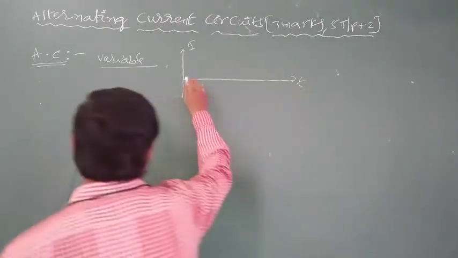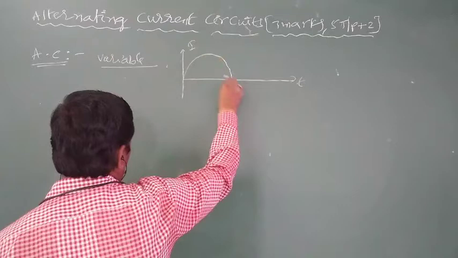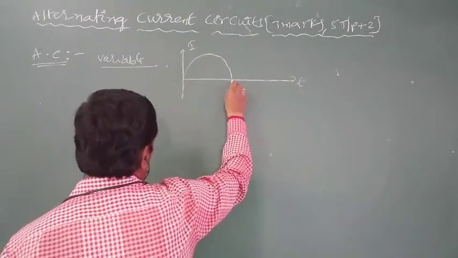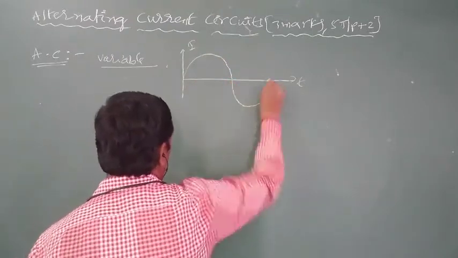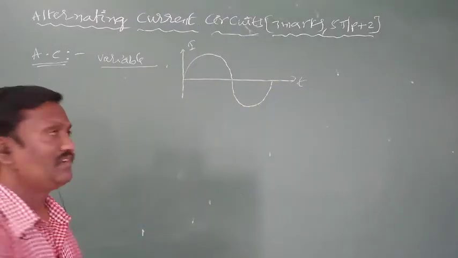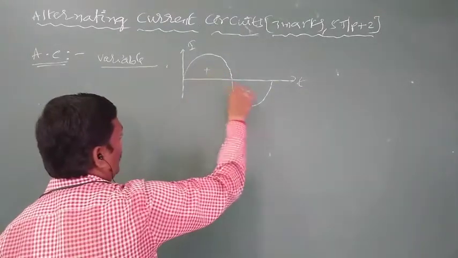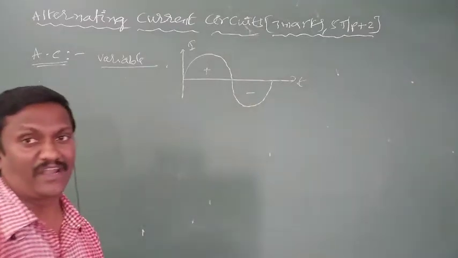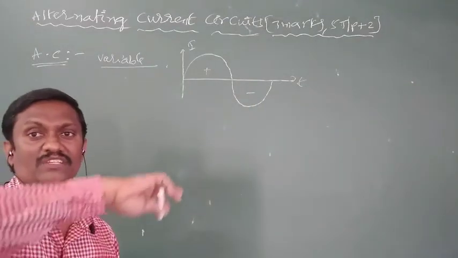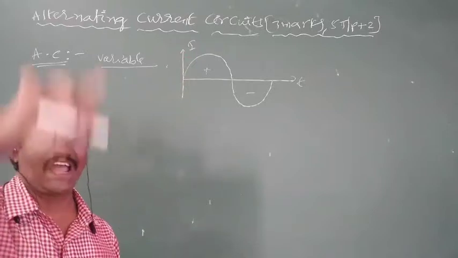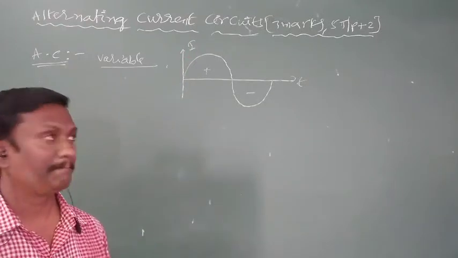The first half of the current is passing clockwise. The next half of the current is passing anti-clockwise. The first half of the current is called positive current, and the next half is called negative current. Positive current is passing clockwise, and negative current is passing anti-clockwise.